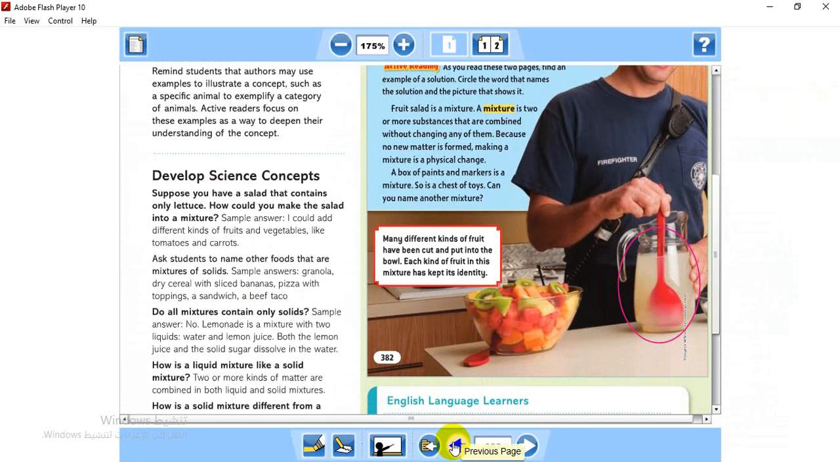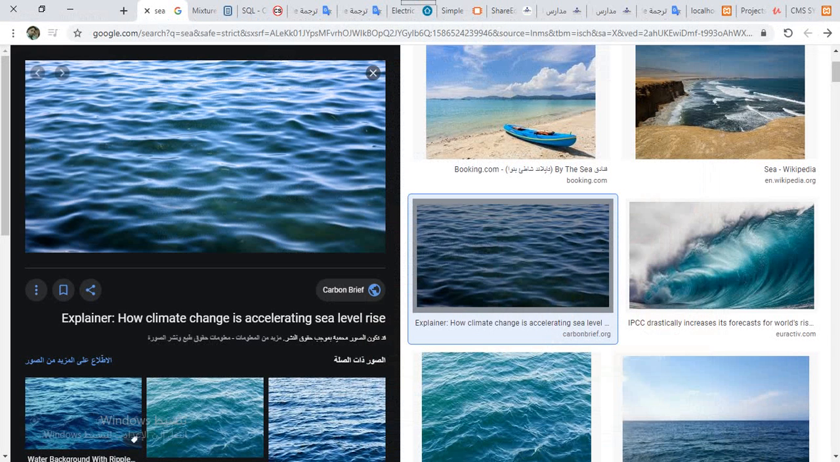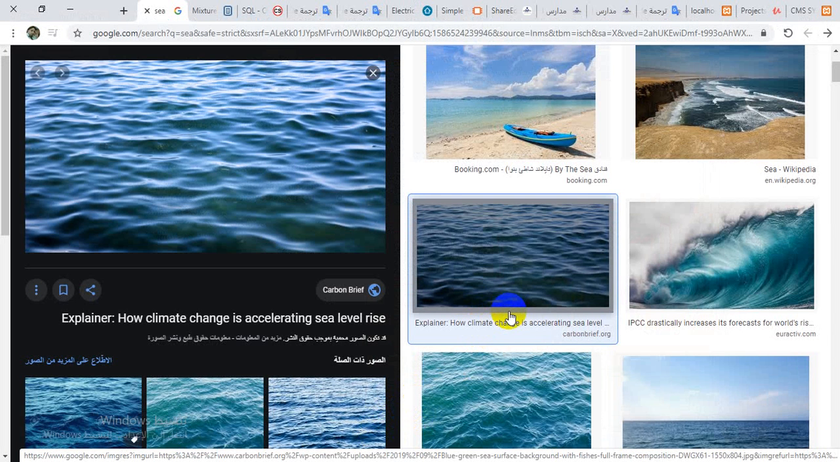The vegetable soup is also an example of a heterogeneous mixture. Okay guys, why is it a heterogeneous mixture? Because it is a mixture in which the composition is not uniform throughout the mixture. So vegetable soup is a heterogeneous mixture. Any given spoonful of soup will contain varying amounts of the different vegetables and other components of the soup.